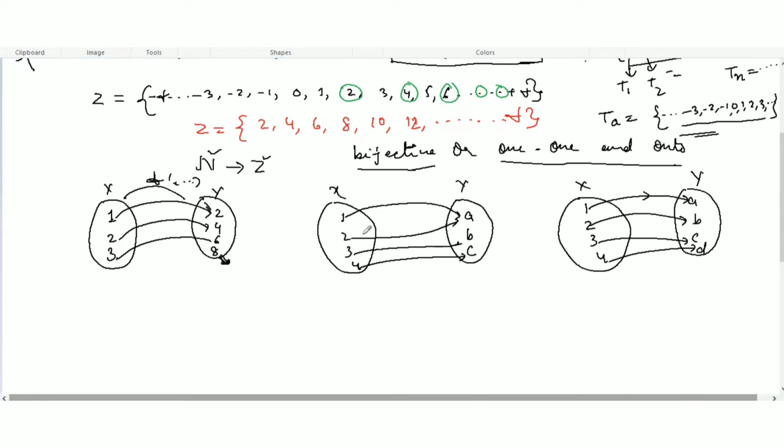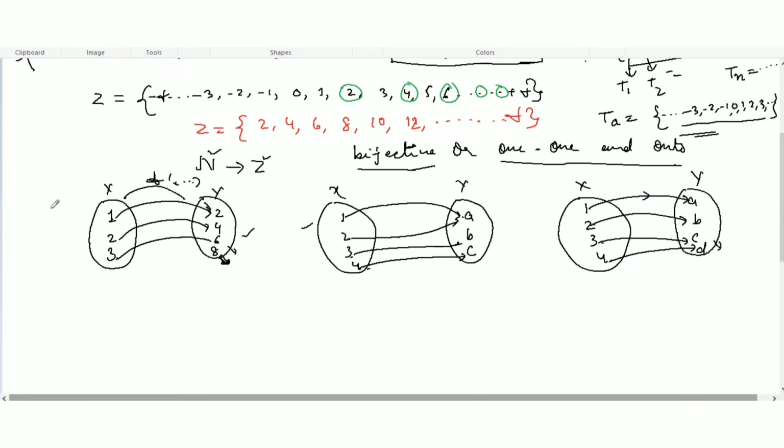Now see here: two numbers, 1 and 2, both map to A only, then 3 maps to B and 4 maps to C. So this function is totally different. Here is another function: 1 maps to A, 2 maps to B, 3 maps to C, 4 maps to D. Each number maps to some element in the set Y, and no element is left out.